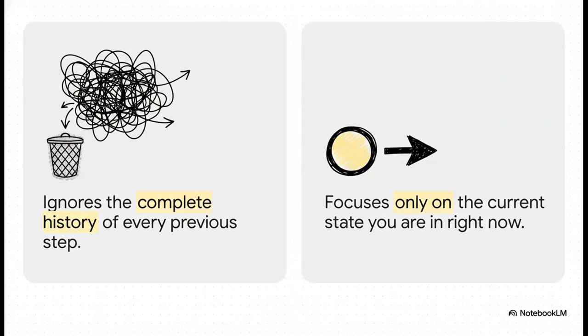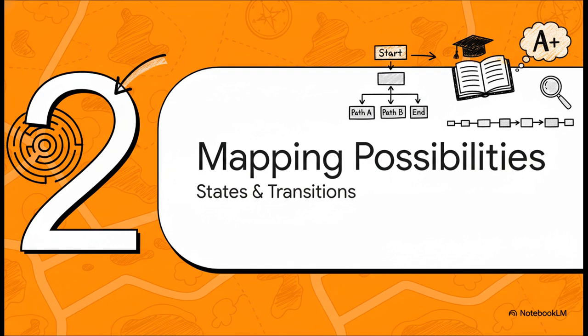So think about what this does. It lets the AI just drop all the baggage from the past. It ignores the complete history of every single step and focuses only on its current situation. For a chess-playing AI, this is huge. It doesn't have to remember the last 50 moves in sequence. All it needs is the board, right now, to figure out the best move to make next. It's incredibly efficient.